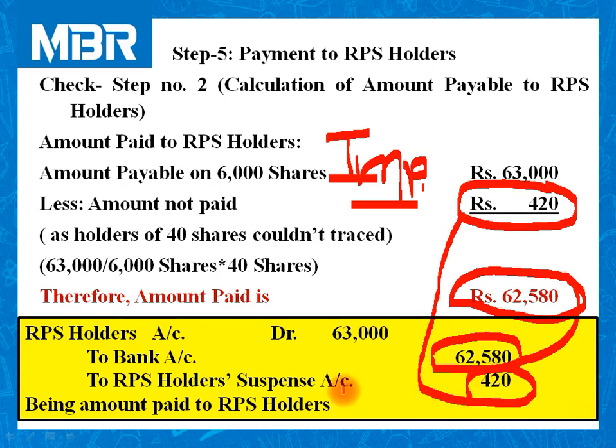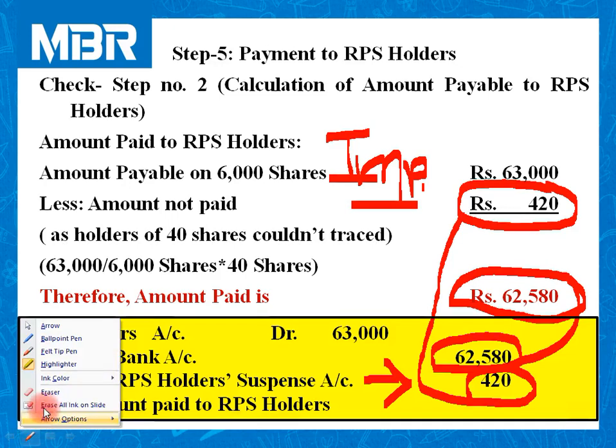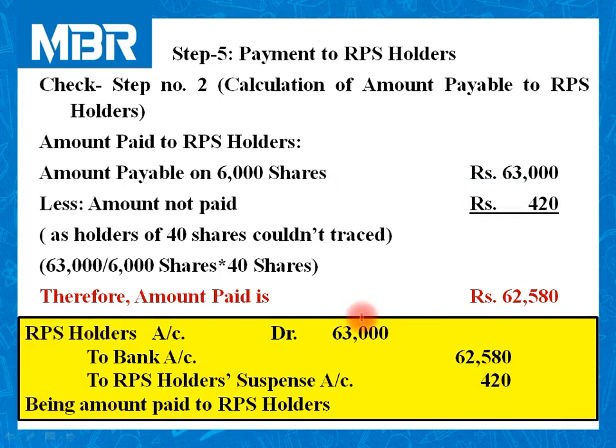So it is transferred to a temporary account called RPS holders suspense account. Or if you don't want to pass this entry, then automatically it is available to us as the balance in RPS holders.